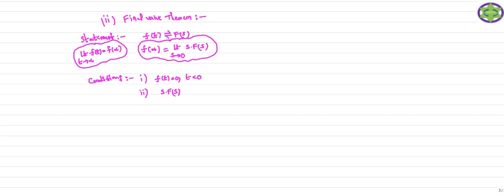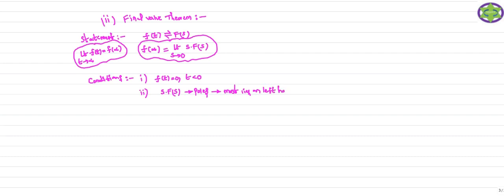If we calculate the poles of s into F of s, these poles must lie on the left half of the s plane only.